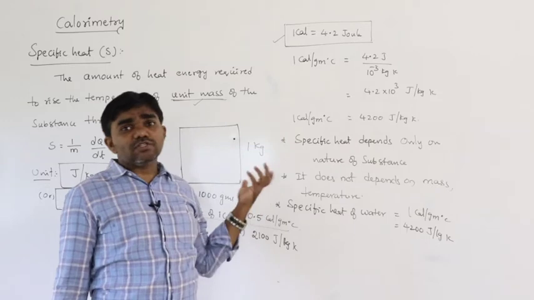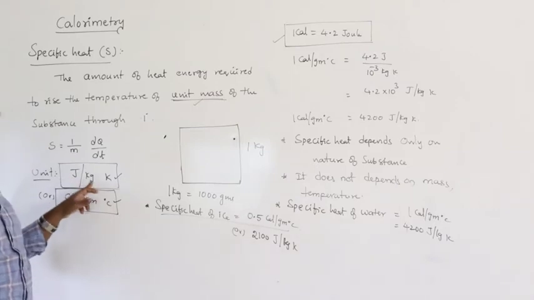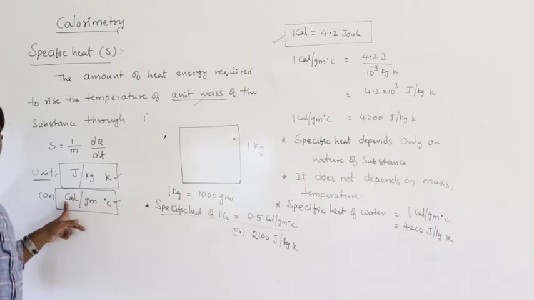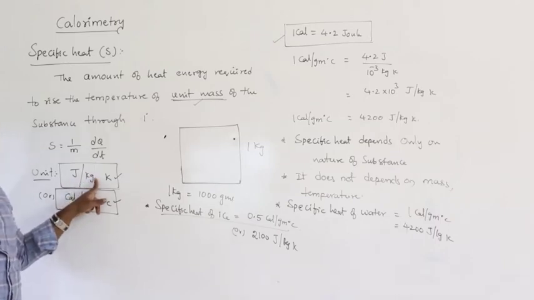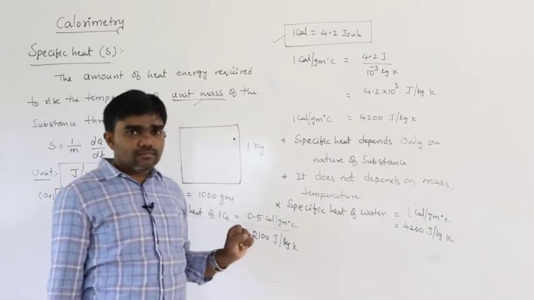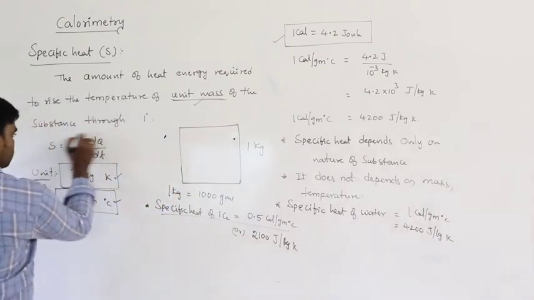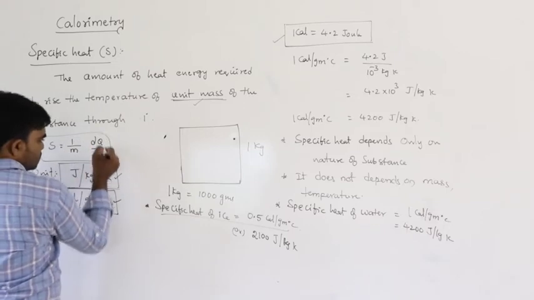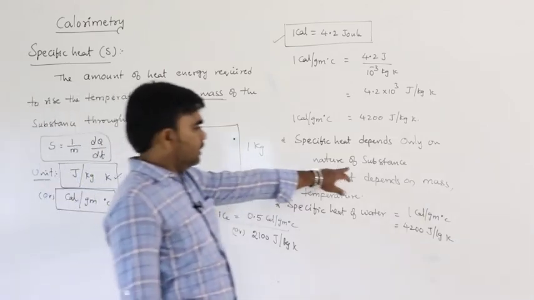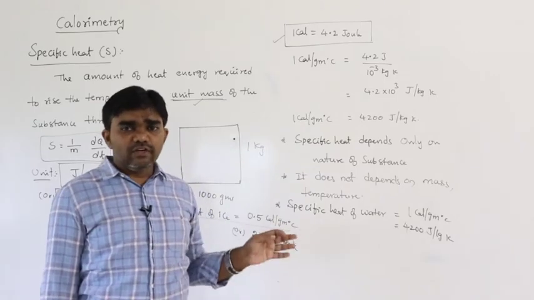If it is 1 gram of the substance through 1 degree, that is in calorie per gram. Otherwise it is joule per kg. If the mass of the substance is measured in gram, the heat energy is measured in calorie. If the mass is measured in kg, the heat energy must be measured in joule. The specific heat S of a substance does not depend on mass, temperature, or heat energy. It depends only on the nature of the material. For a given material, the specific heat value remains constant.